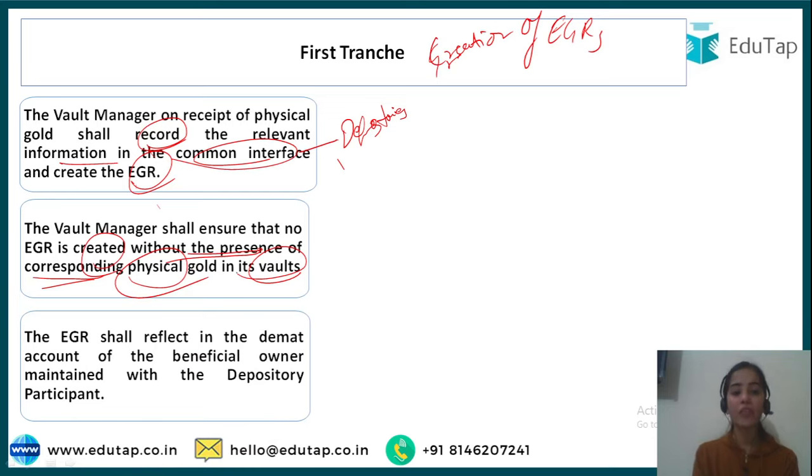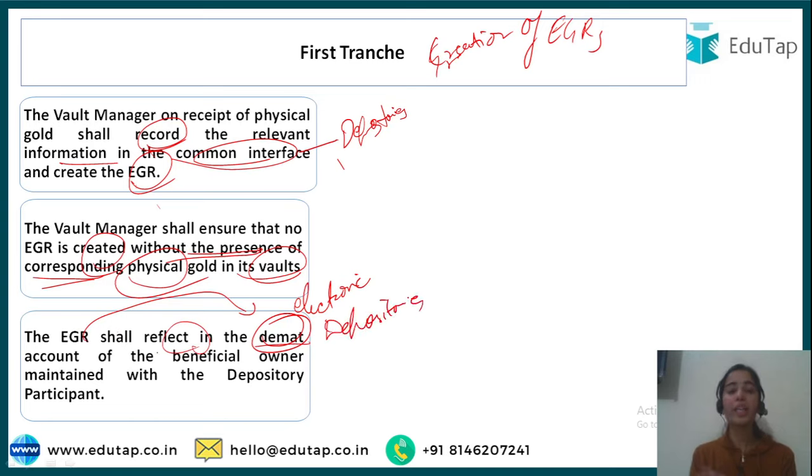The EGR shall reflect in the demat account. That is, the EGR should go to the demat account, or it should go in the electronic form. Okay, that's why the depositories are the ones that are holding your securities in the electronic form for you. So the EGR shall reflect in the demat account that is being provided by the depositories. Okay, demat account means that in dematerialized form you are keeping your securities. You are keeping your securities in the electronic form, maintained with the depository participant.